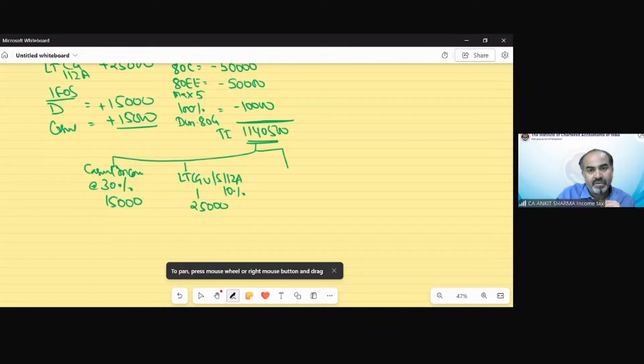Then we have one more special rate income, which is what income in this question? Generally not in a normal question, but in this question, there is one more special rate income, and that is undisclosed income. The unexplained expenditure is going to be treated as undisclosed income.